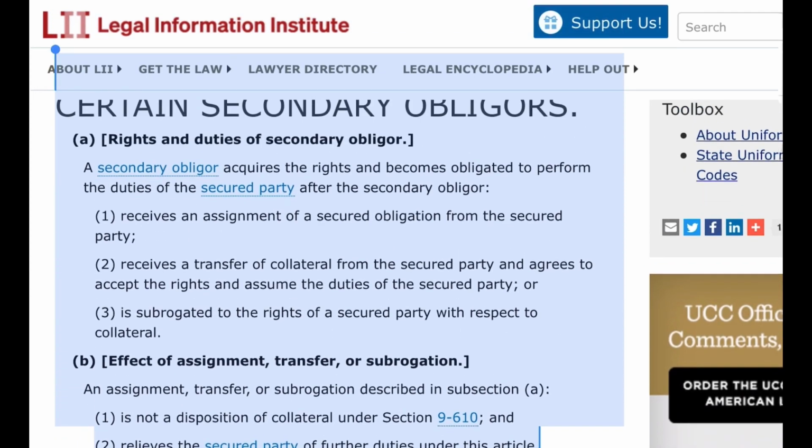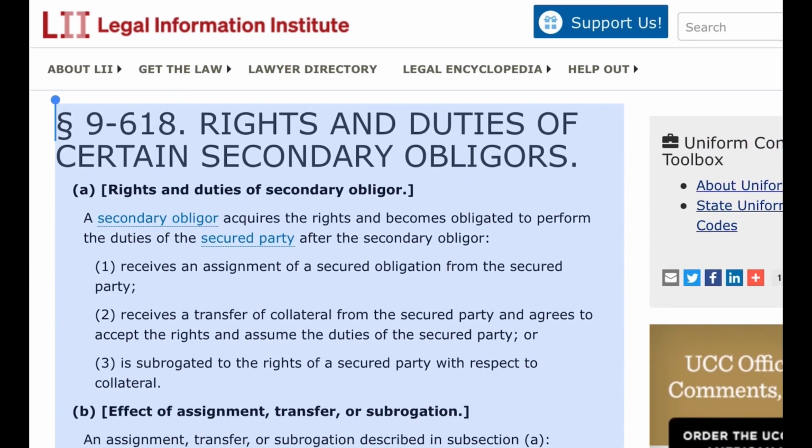Paragraph 9-618. Rights and duties of certain secondary obligors. A. Rights and duties of secondary obligor. A secondary obligor acquires the rights and becomes obligated to perform the duties of the secured party after the secondary obligor 1. Receives an assignment of a secured obligation from the secured party. 2. Receives a transfer of collateral from the secured party and agrees to accept the rights and assume the duties of the secured party, or 3. Is subrogated to the rights of a secured party with respect to collateral.